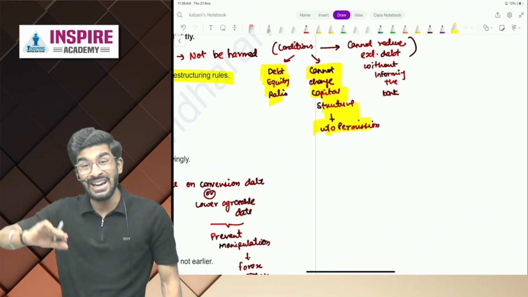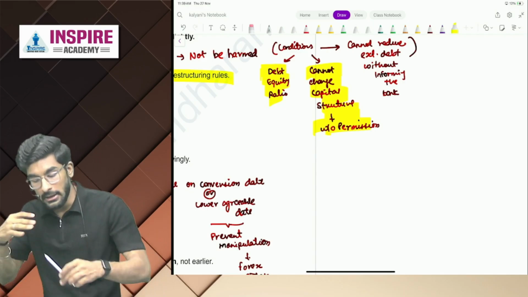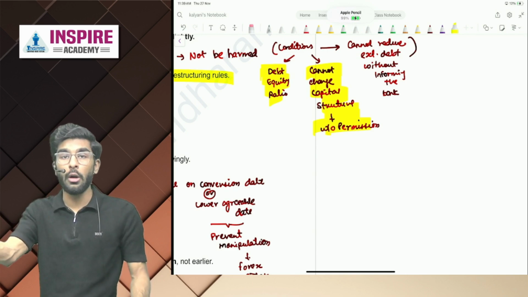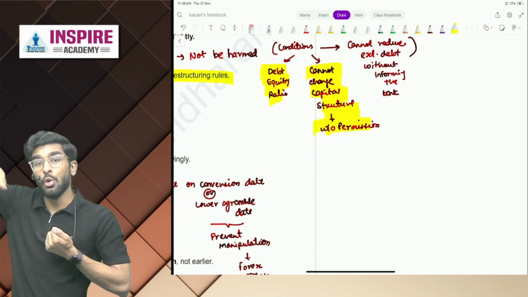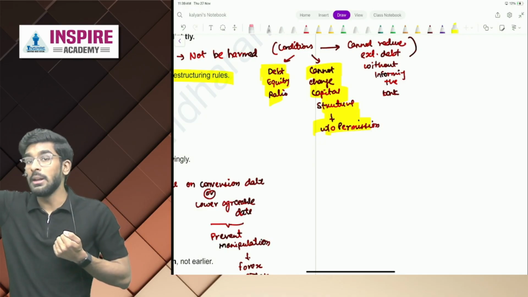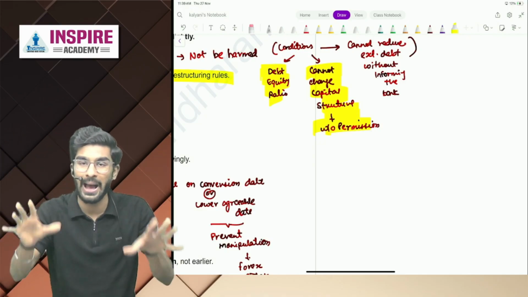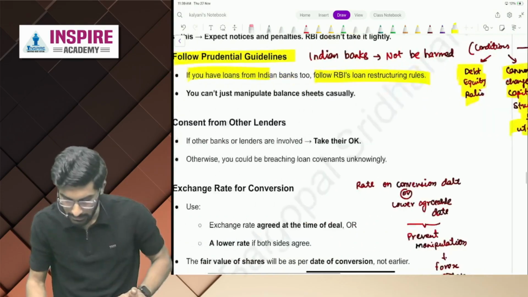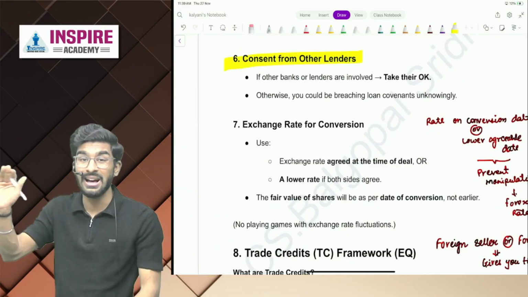You cannot reduce the debt into equity without our permission. If Indian banks had given old loans with these conditions, and after that you have taken new ECB loans and then you are converting ECB loans into equity, you have to follow those Indian banks' rules also. Yes or no, people?